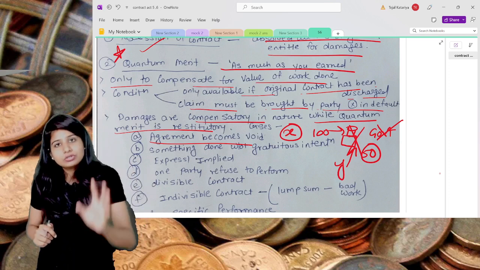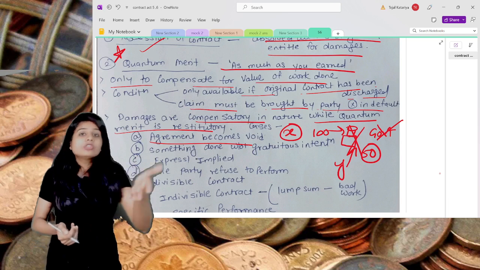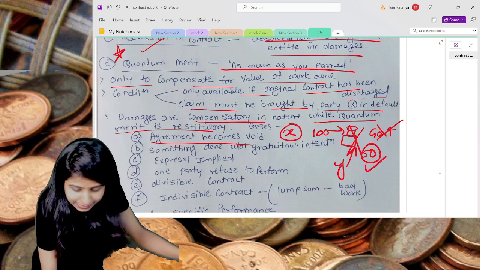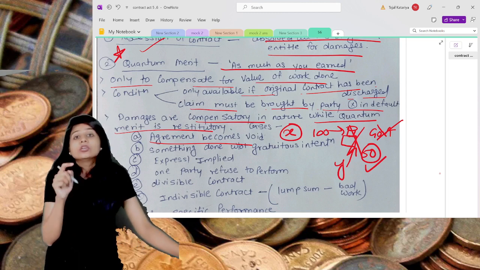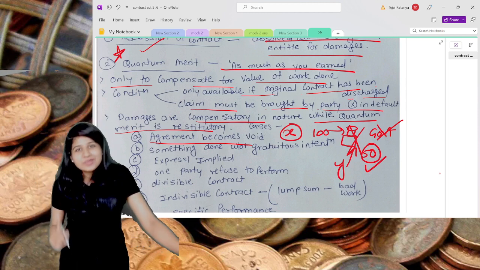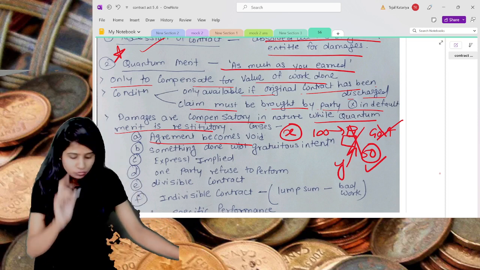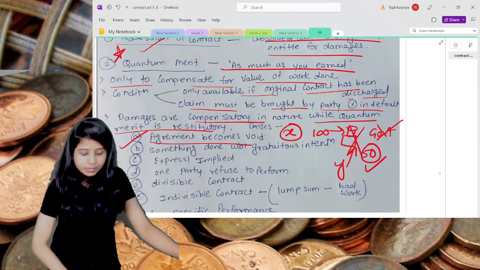In this situation, even though the contract becomes void, because you have taken the benefit of those 50 bottles which Y sent you, X is supposed to pay Y for all those 50 bottles. This is nothing but quantum meruit. So the first is when an agreement becomes void.